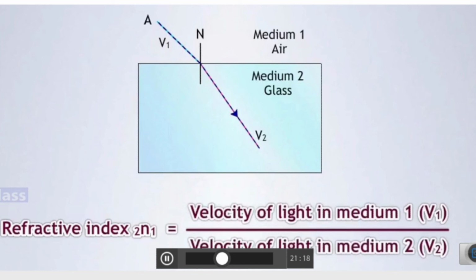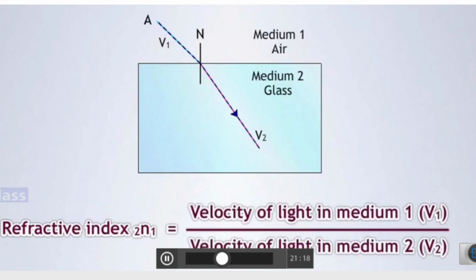Say air is the first medium and the second medium is glass, right? Say the velocity of light in air is v1 and the velocity of light in the glass is denoted by v2. They both are different. We don't know which is faster and why, but there is a difference, so we have written v1 and v2 respectively.